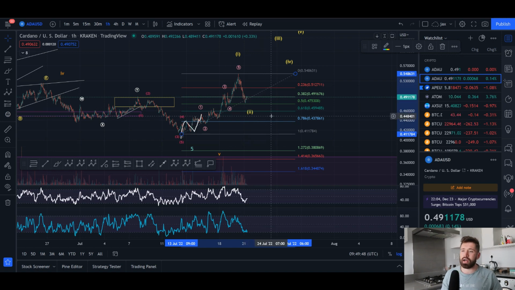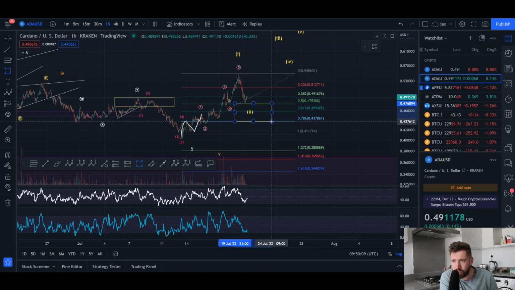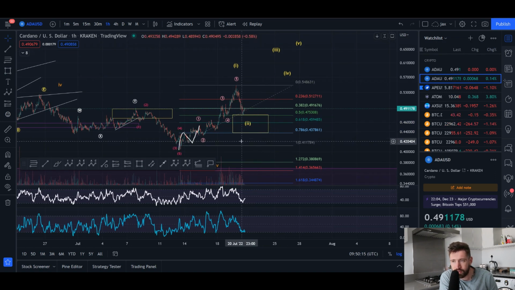In between the 0.5 and the 0.618, it can come all the way down to the 0.786. So if you see Cardano start to roll here, then we could definitely see a bounce off about 0.459. But as of right now, we've seen a nice little bounce off about 0.47. So this is your wave 2 bounce zone. We'll drop it in here. Technically, a wave 2 can retrace up to 99% of wave 1, but it's obviously a little bit more risky when that happens. So hopefully we can see a bounce off this level.